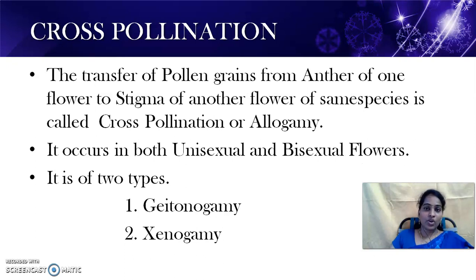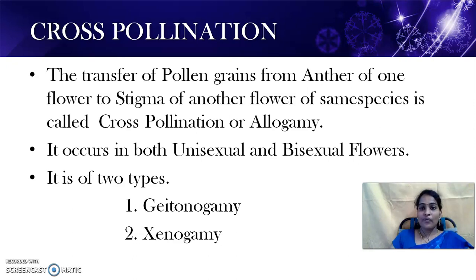Next, see what is cross-pollination. Cross-pollination is nothing but the transfer of pollen grains from anther of one flower to the stigma of another flower of the same species. Those flowers must belong to the same species. Then it is called cross-pollination. It occurs in both unisexual flowers as well as bisexual flowers.